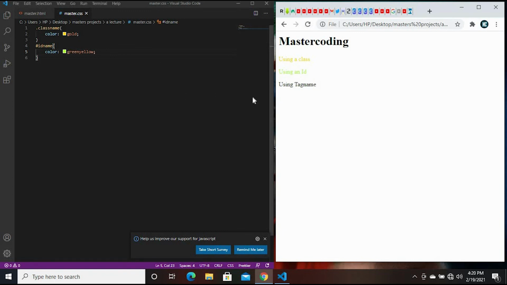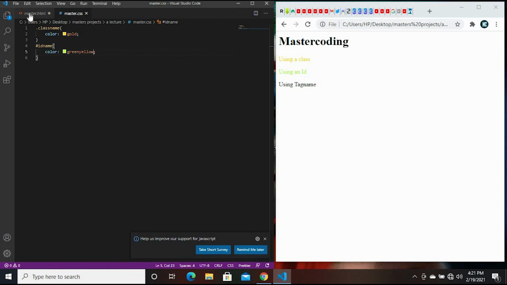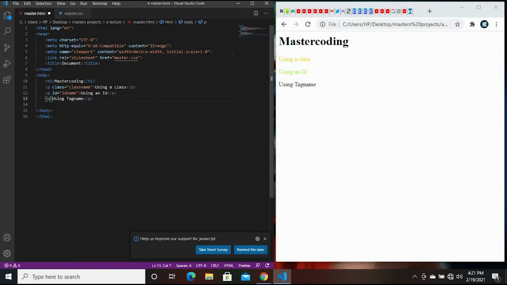So now let's go to our tag name. Although we've done that earlier on, I'll try to explain better. For tag name, you don't need to put anything in between the tag. All you need to do is take this P tag over here and then edit it. But since we have so many P tags and I don't want to overwrite what we used here, why don't we just use like